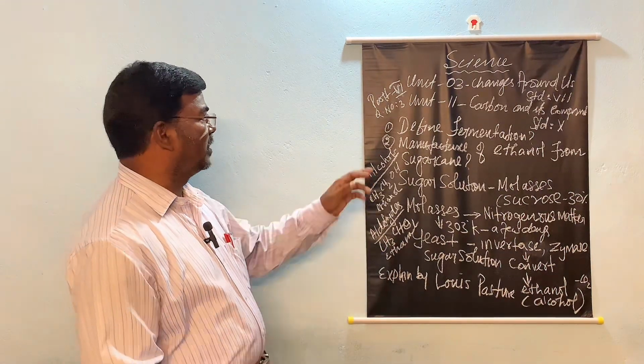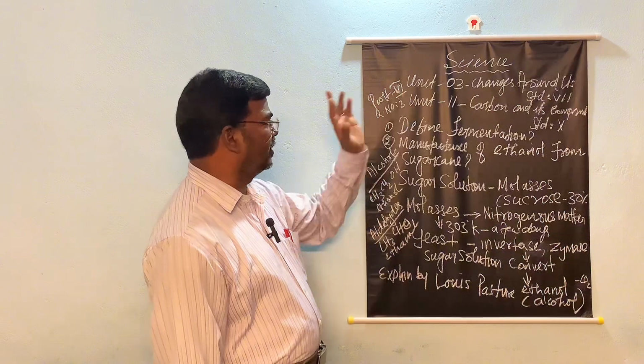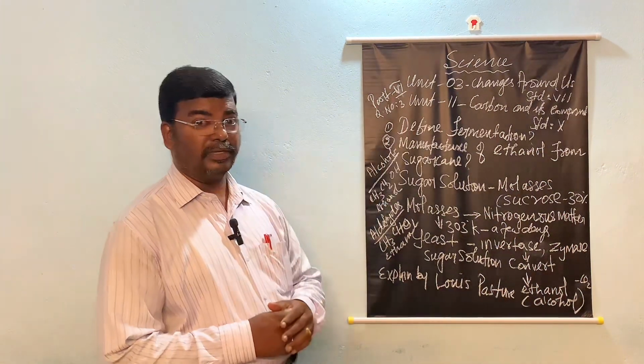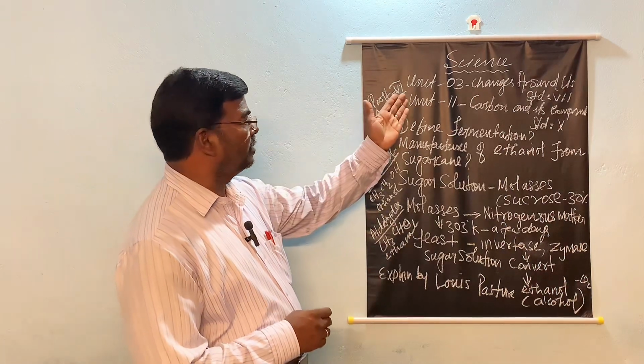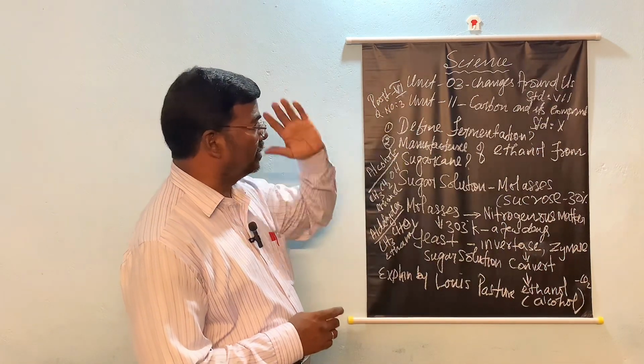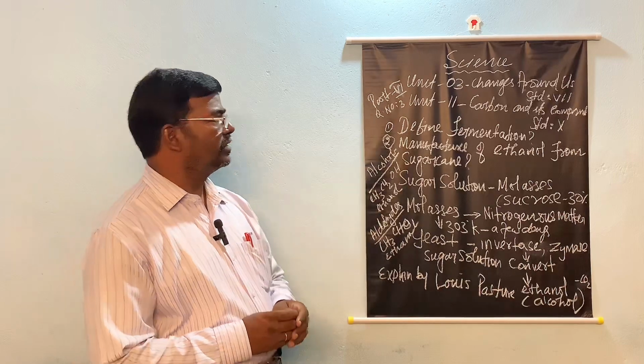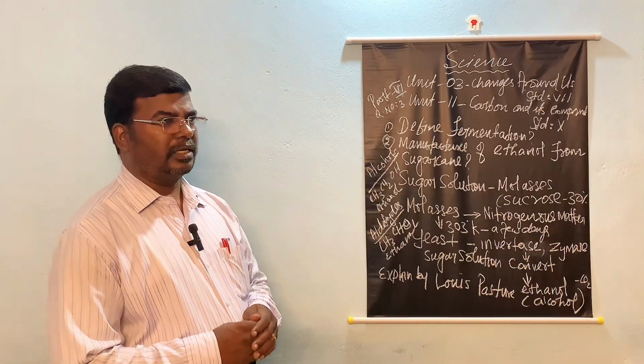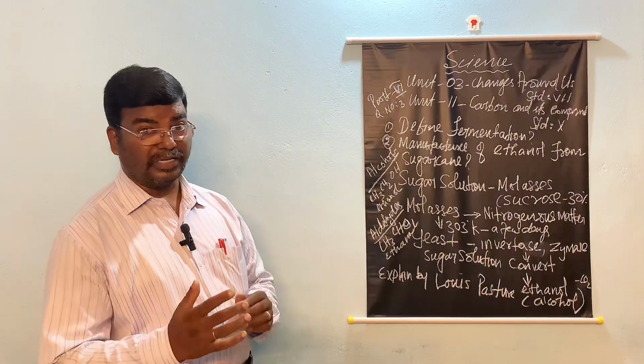The part number 6, question number 3 from standard 10th, comparing to 7th standard, there is a common question, define fermentation.